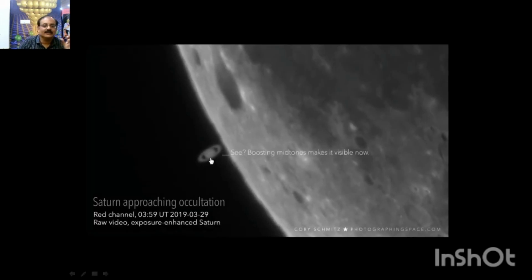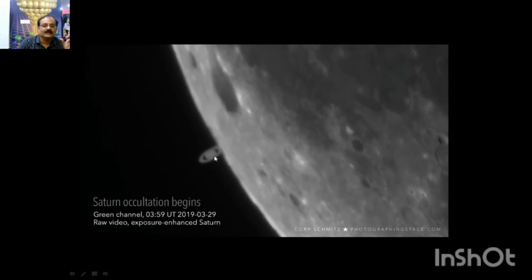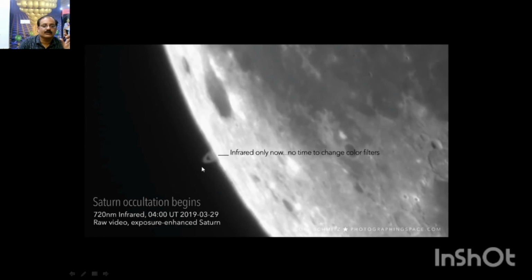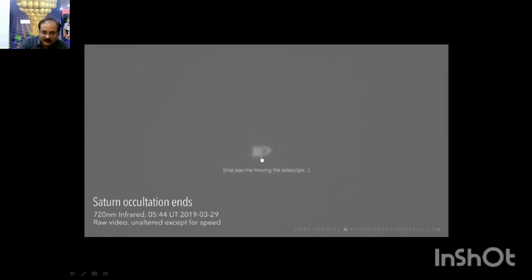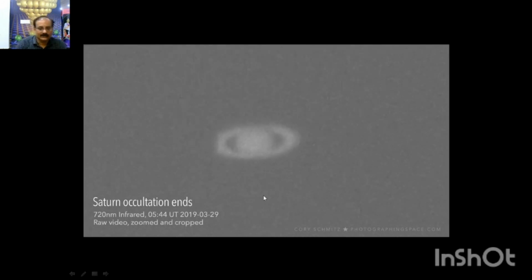Here it becomes dim, and it has been made faster, and it is going behind the moon. So the contrast is reduced. Saturn has gone behind, and after a certain time, say 1 hour 44 minutes, the planet comes out again. So this is the phenomenon of occultation.